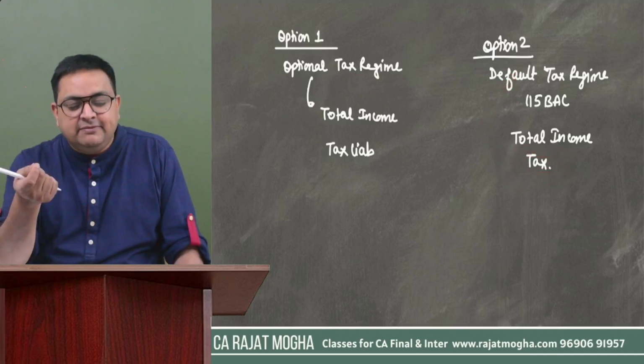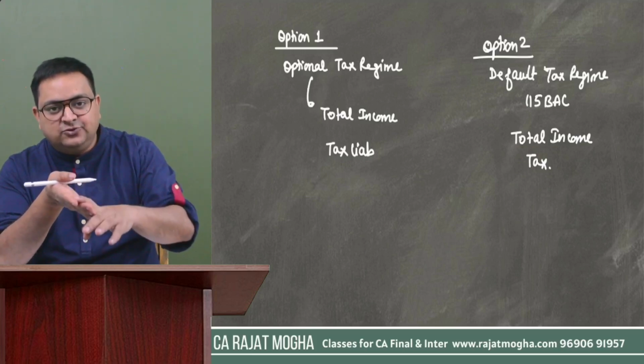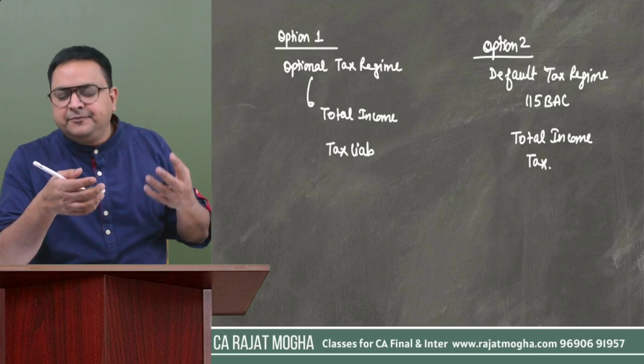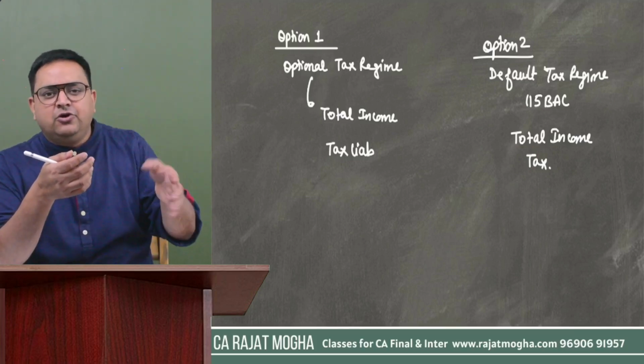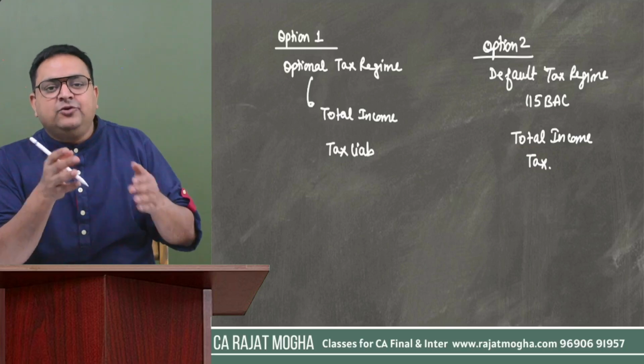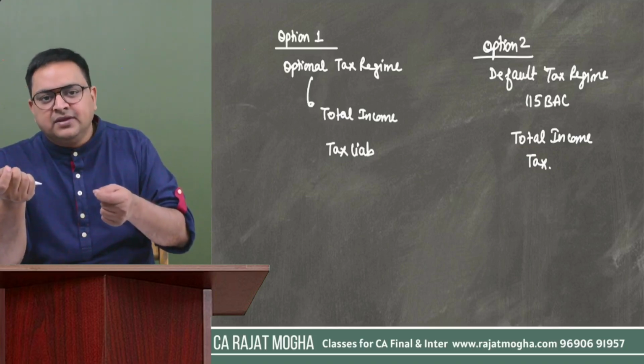If there is any special type of income like long-term capital gain, 111A, 112A, or any casual income, although it was not there when I was reading this question, then we have to calculate the tax on that special income also, and then apply the slab rates.